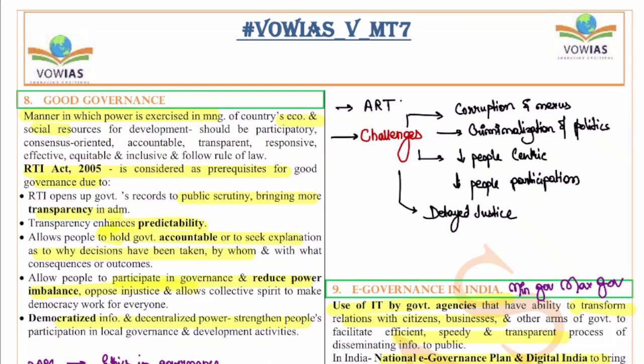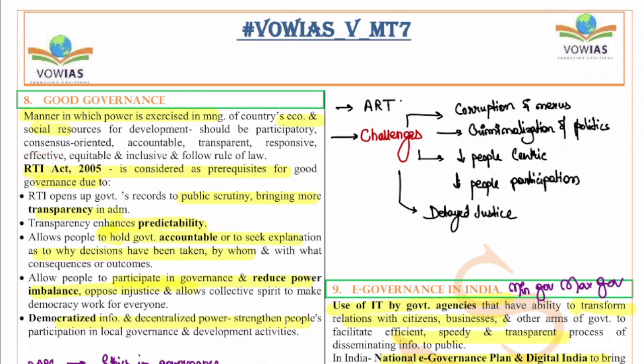So one of the important things in good governance is the accountability, the responsiveness, transparency, and these things, right? But good governance, if you see, is basically to ensure that people will get all the benefits in a timely manner, and they will also be valued, right? So one of the important reforms in this good governance is the RTI Act.